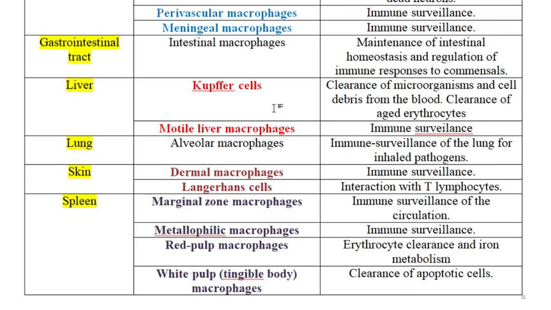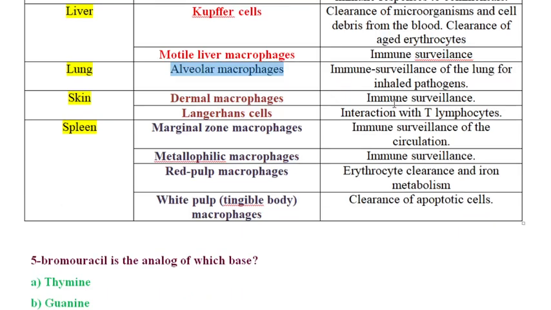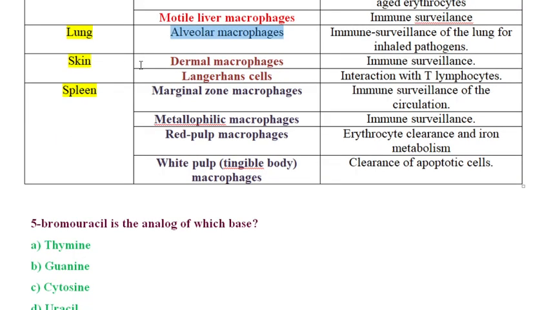Okay, at the same time, they also clear aged erythrocytes, and the next macrophages are called motile liver macrophages, which are responsible for immune surveillance. And in the lung, the resident macrophages are called alveolar macrophages, which are responsible for immune surveillance of the lung for inhaled pathogens. Next, in the skin, you can find dermal macrophages and Langerhans cells. Both are responsible for immune surveillance only.